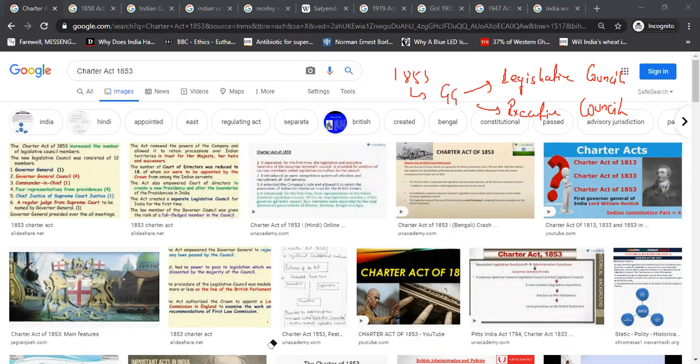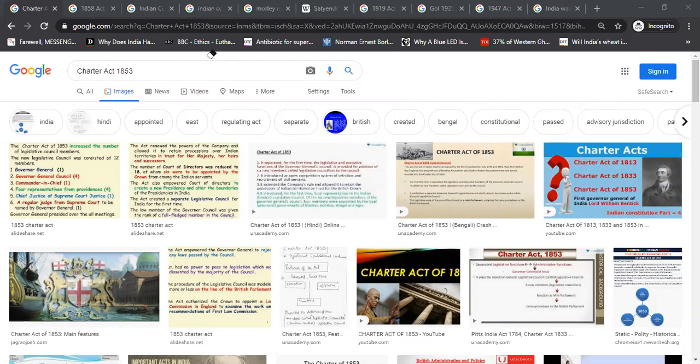So Legislative Council and Executive Council were separated. Open competition was introduced for recruitment of civil servants, right? And that's it. These are the major aspects of Charter Act of 1853. We don't need to go that deep into detail. Cool, dude. Now let's move on to the 1858 Act.